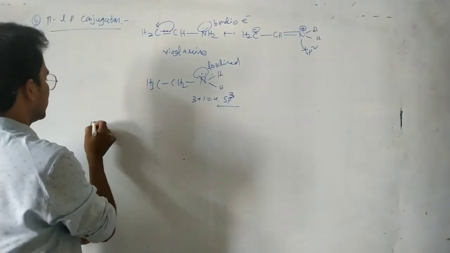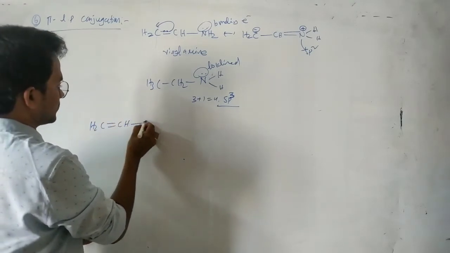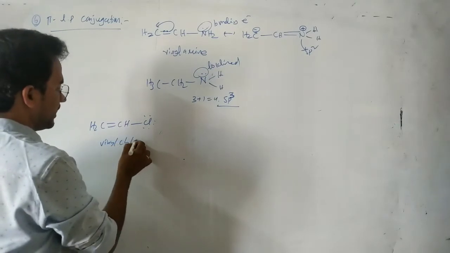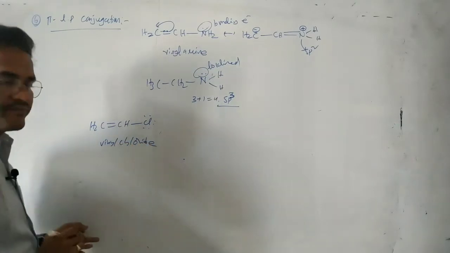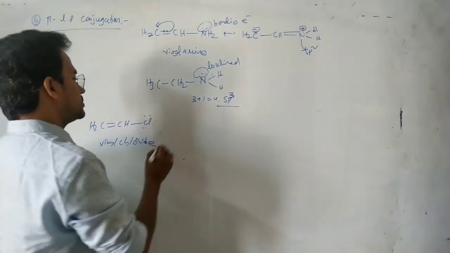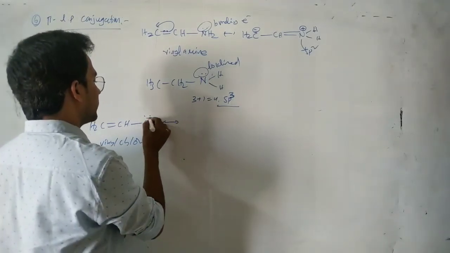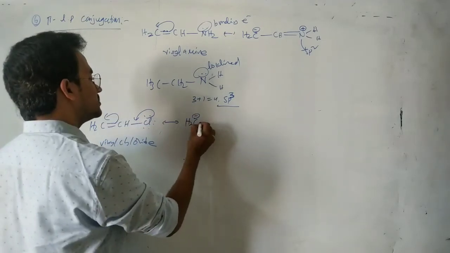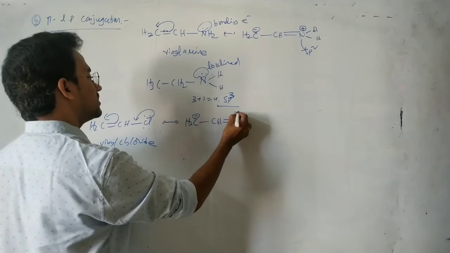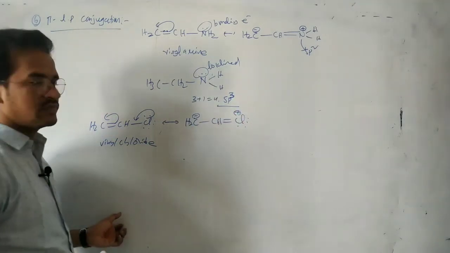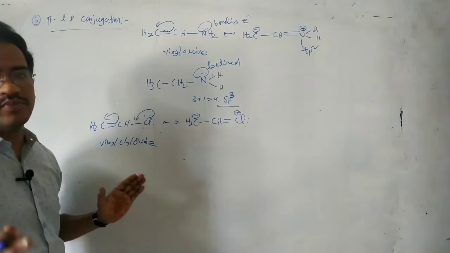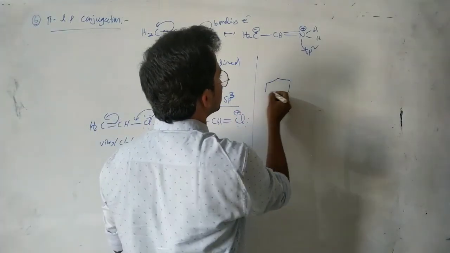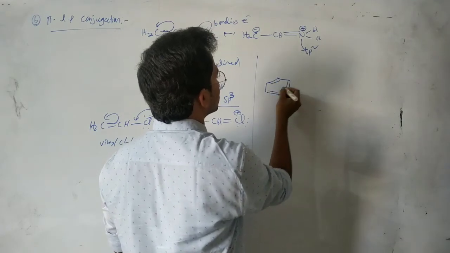And here similarly we can write the structure for vinyl chloride. So here in this case, for vinyl chloride, a lone pair of electrons is delocalized like this. So here CH2 negative, CH double bond Cl carries a positive charge. A lone pair pi conjugation, very very important. Now see this one. It is also lone pair pi conjugation.